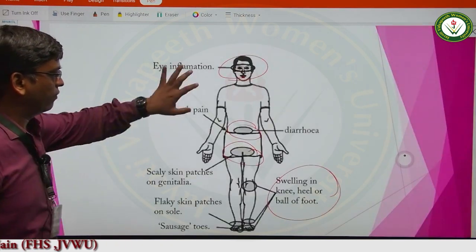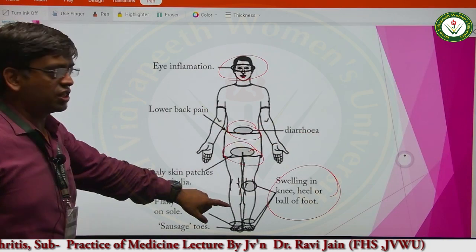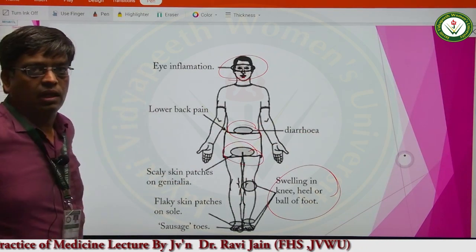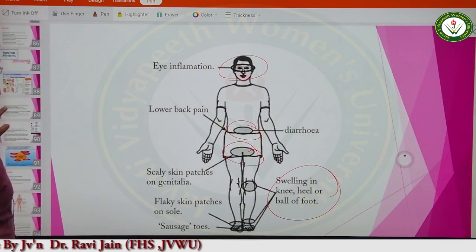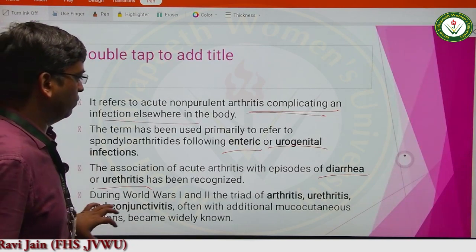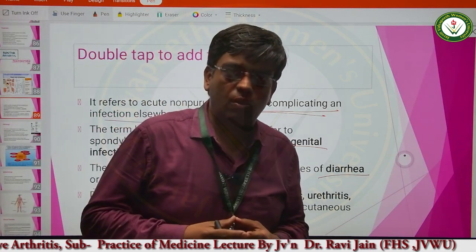From this picture, we have seen the diarrhea because of the GI inflammation, swelling, sausage digits, lower back pain. This is the first symptom that comes, and eye inflammation is also present. Alright, during the war, this reactive arthritis, as I have just now told you, is also occurring from the sexually transmitted disease.